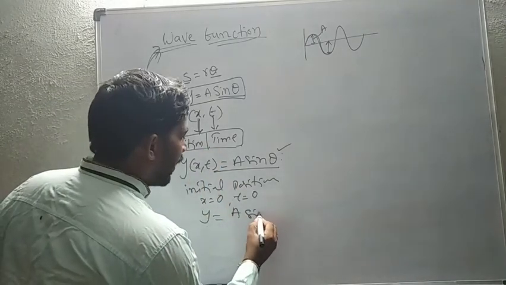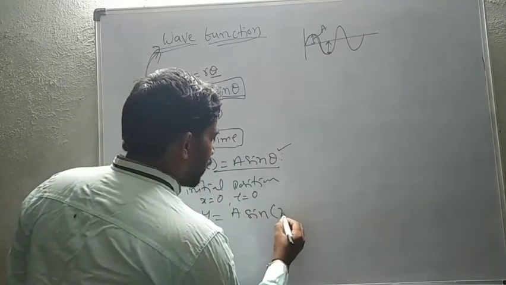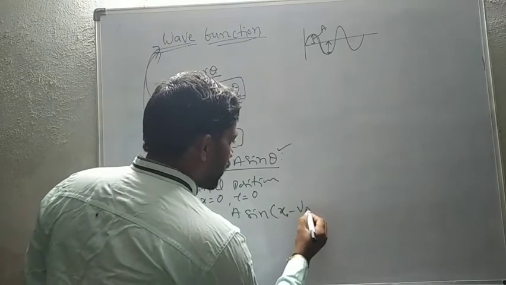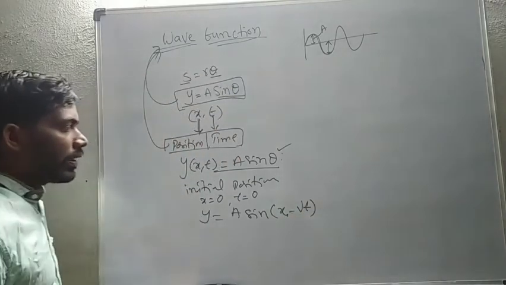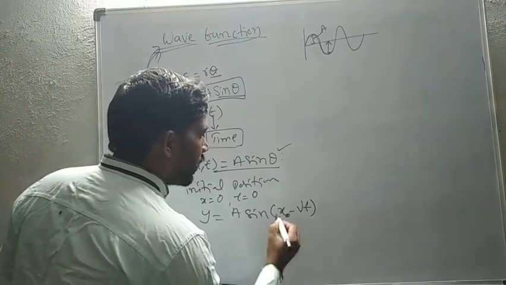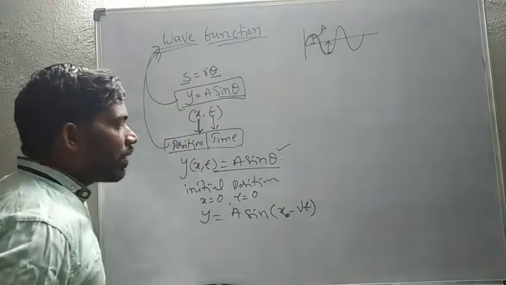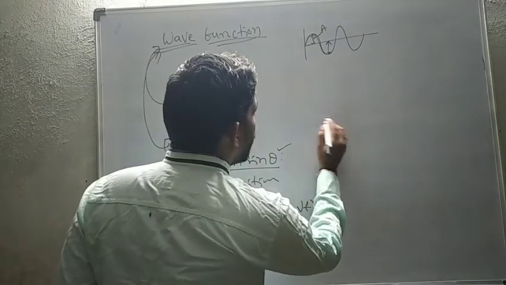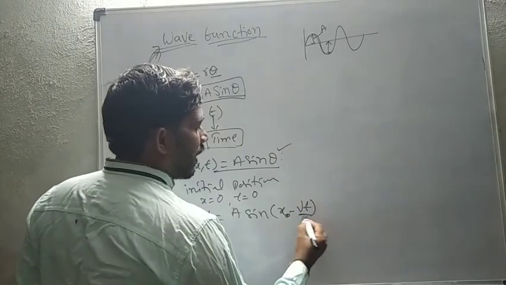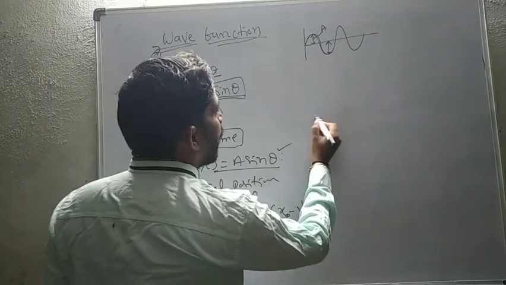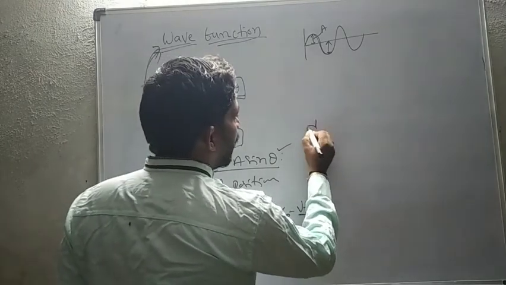A sin of x naught minus vt. Please remember, vt means velocity and time, and velocity and time indicate displacement.